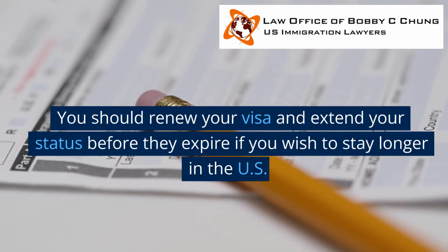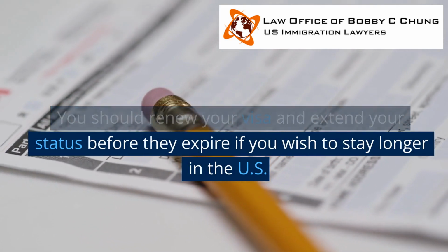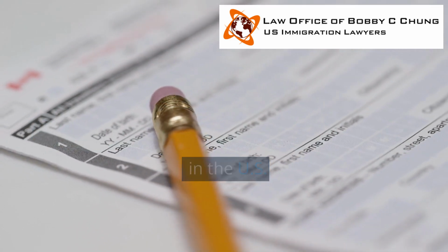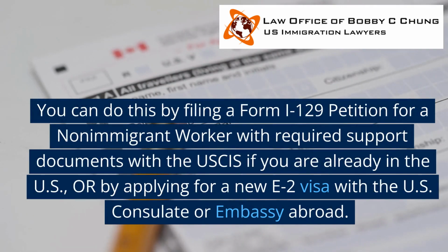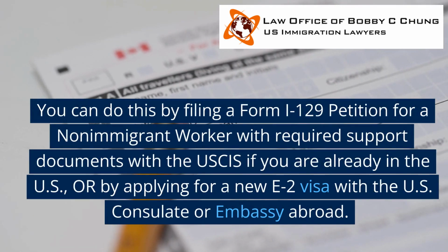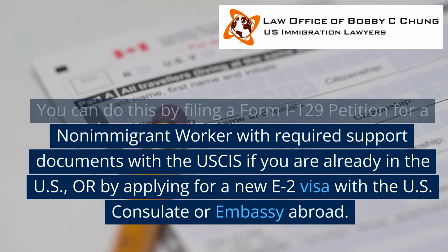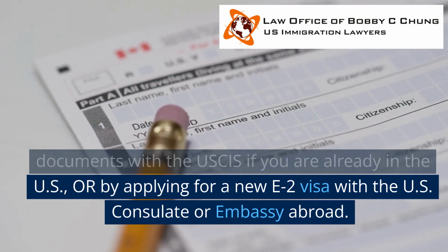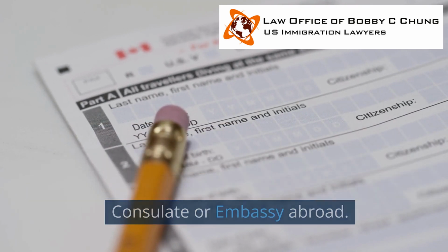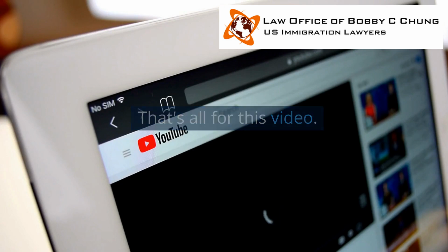You should renew your visa and extend your status before they expire if you wish to stay longer in the U.S. You can do this by filing a Form I-129 petition for a non-immigrant worker with required support documents with the USCIS if you are already in the U.S., or by applying for a new E-2 visa with the U.S. consulate or embassy abroad. That's all for this video.